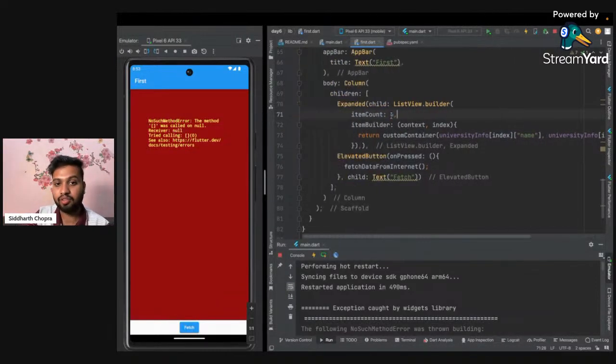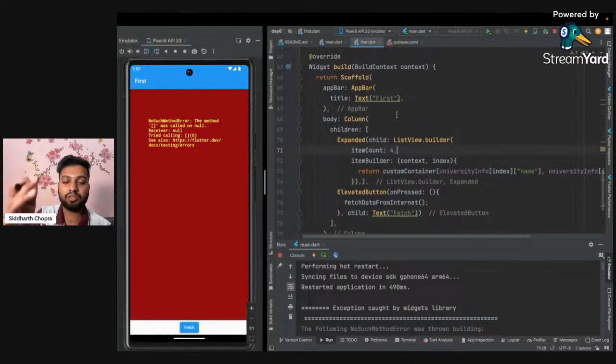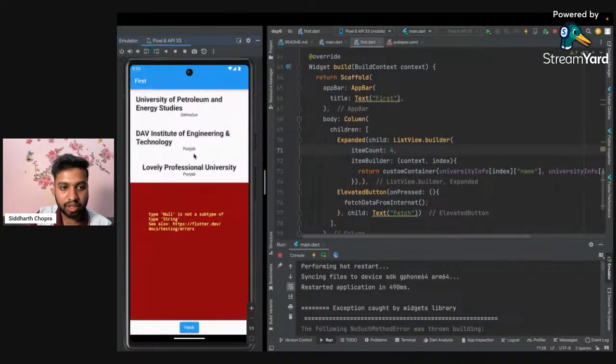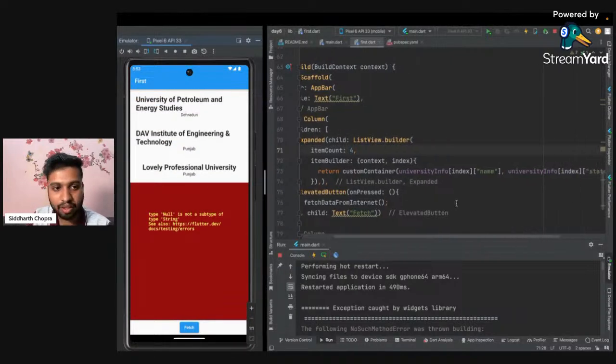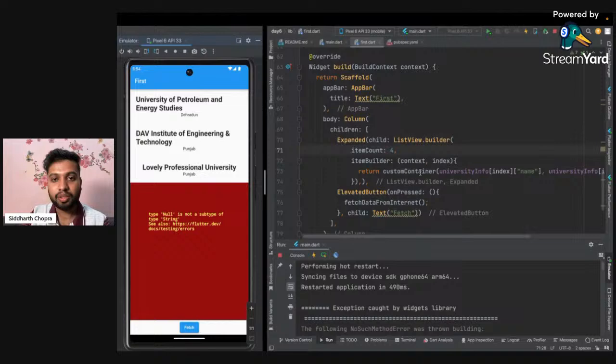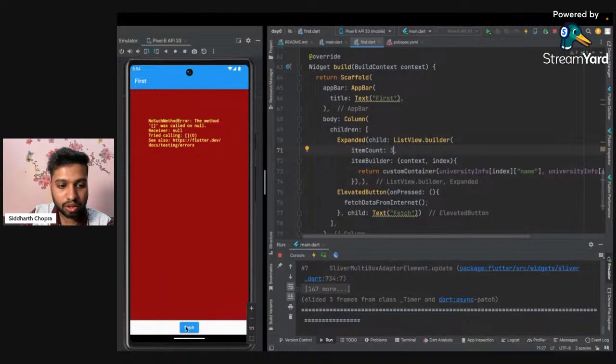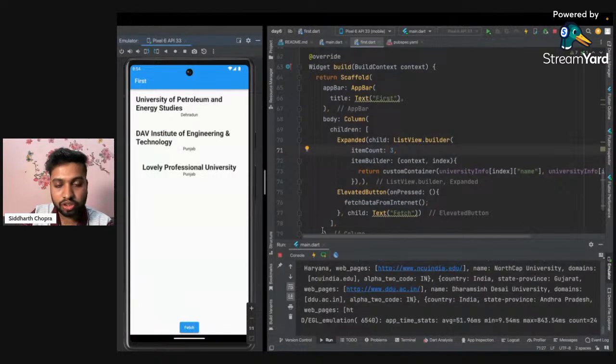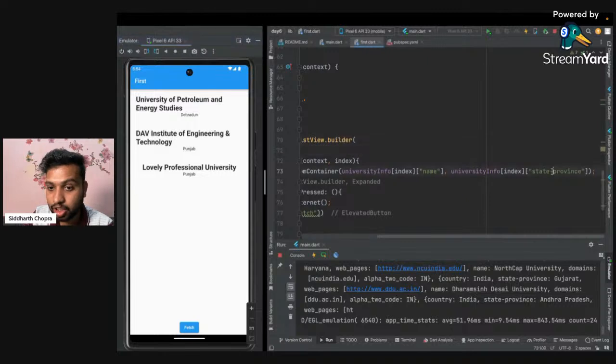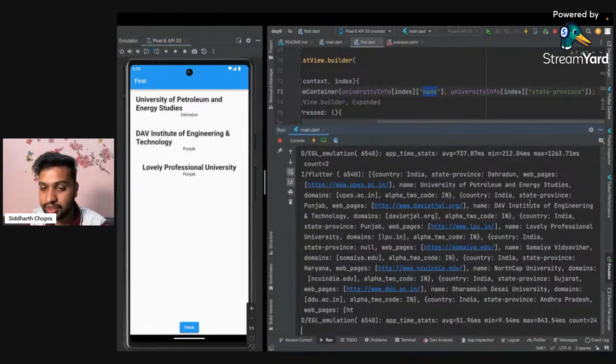The reason here is we have already used the 4 count, and it has not already fetched that data. So I will click on fetch again, and here it is printed. But again some error, the null type maybe. So again, why, let's just switch to 3, or click on fetch. The reason here is the 4th item might not have the state province or the name available here, so that can be the reason it is crashing.